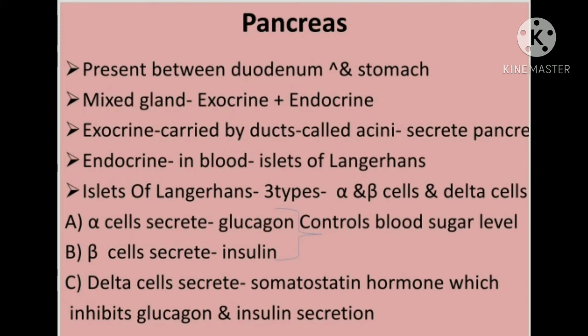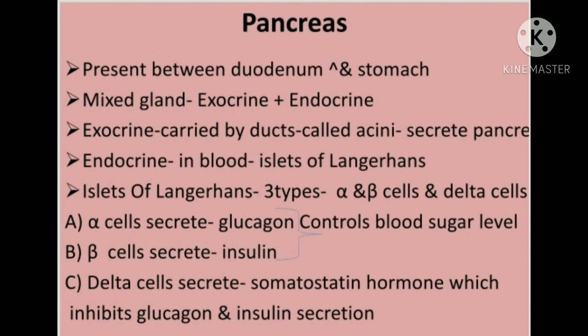Exocrine part of the pancreas is made up of acini. Acini are the cells. Acinar cells secrete the alkaline pancreatic juice that contains various digestive enzymes. The pancreatic juice is collected and carried to the duodenum by the pancreatic duct.